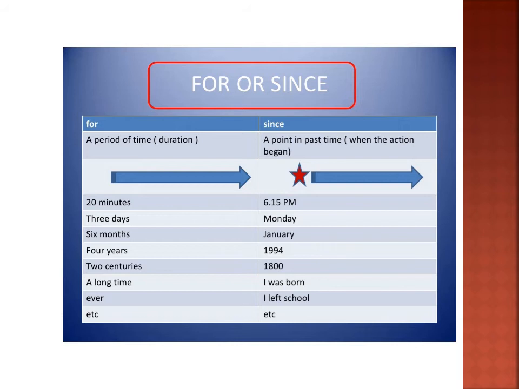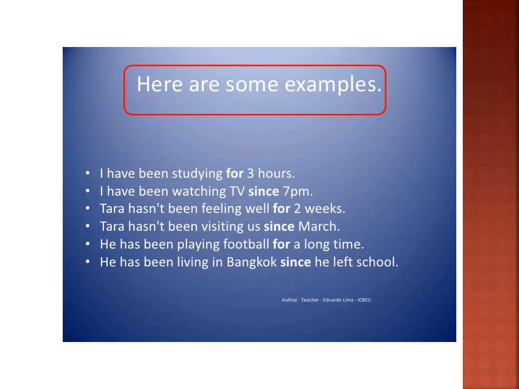Since is used to point to a time in the past when the action began, children. So you can say 6:15 p.m., since Monday, since January, since 1994, since 1800, since I was born, since I left school, etc. Now here I've given some examples.